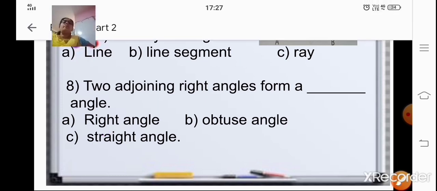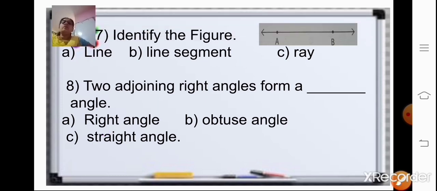Okay, so before you choose the answer, read the question very carefully, and then check the correct answer.